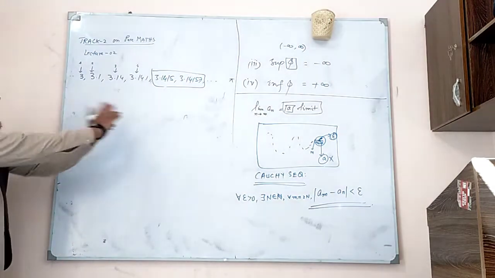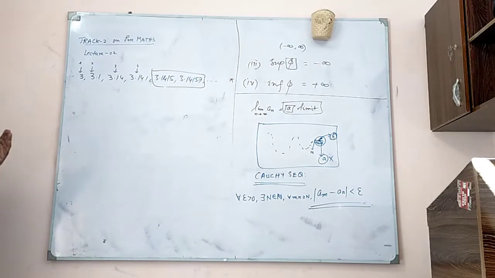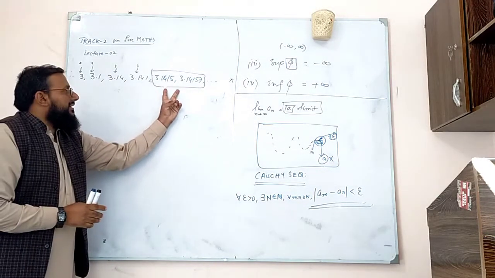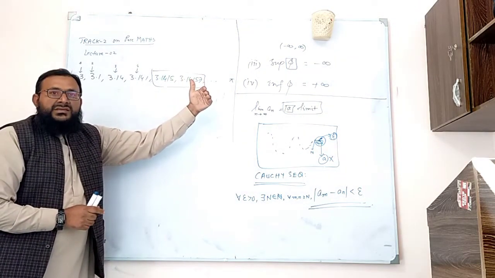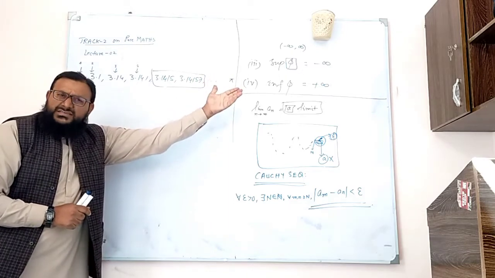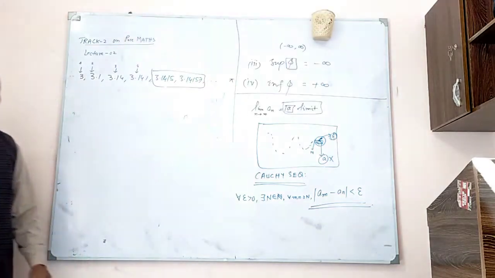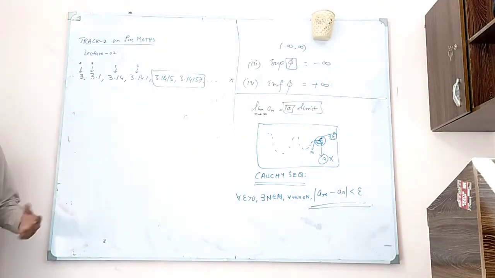So when you go ahead in this sequence, the difference between any two terms, and any two means not consecutive, say you take the 1000th term and then the 10,000th term, the difference between those two terms will be as small as you want.